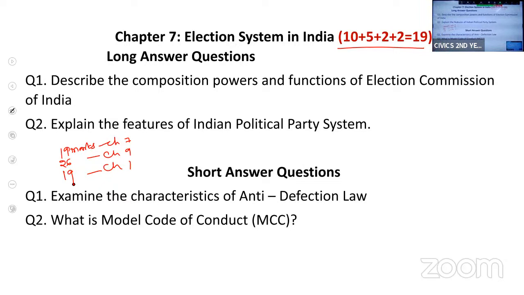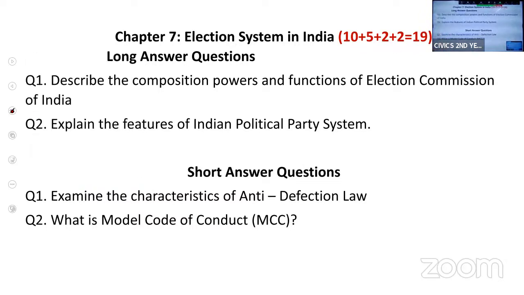If you are thorough with these 3 chapters, you can attempt maximum paper. You will be able to attempt 3 LAQs, 3 SAQs, so 45 marks there, and around 8 VSAQs. So please work on the weightage of the chapter. Learn the chapter completely. This is very important.